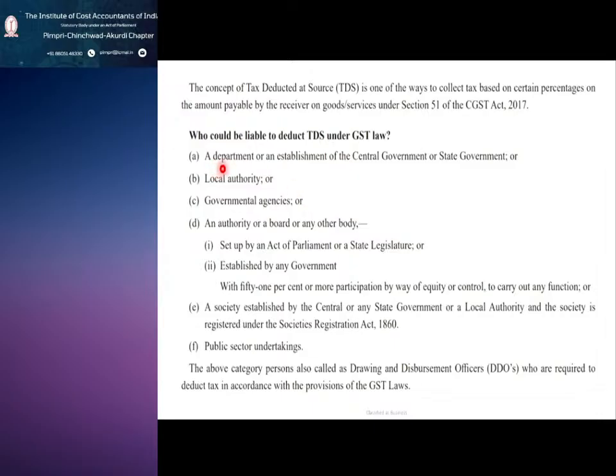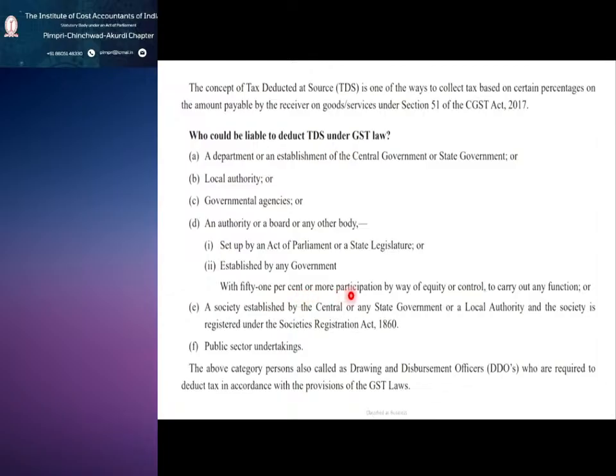So the department or establishment of central or state government or local authority, government agencies, authority or a board or any other body set up by an act of parliament or state legislature or established by any government.